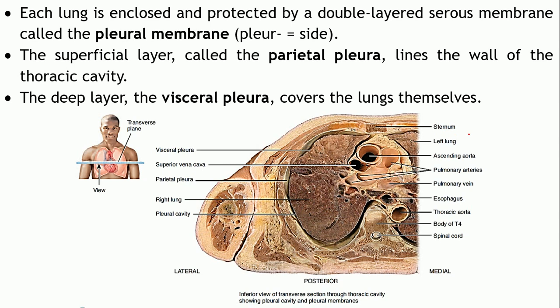As you can see the position of the lungs, right side and the left side. At the center the heart is located.